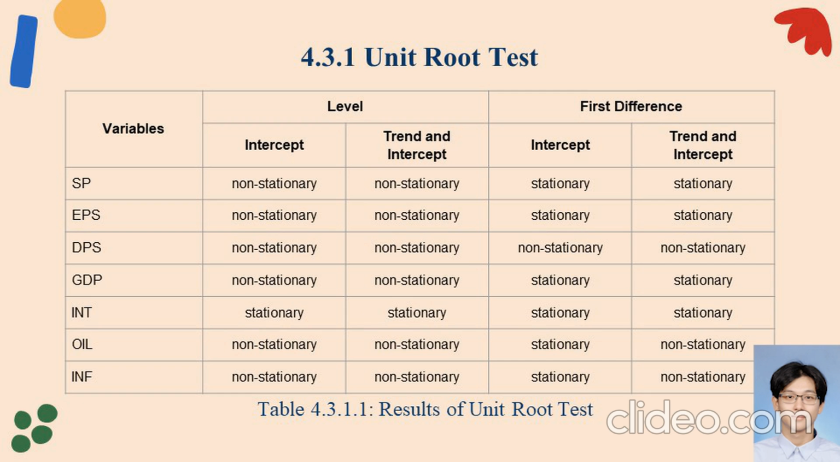Since there is no unit root detected in most variables at the first difference, therefore first difference data is applied in the research for regression analysis. So the DPS is non-stationary at both level and first difference, hence the variable is dropped.